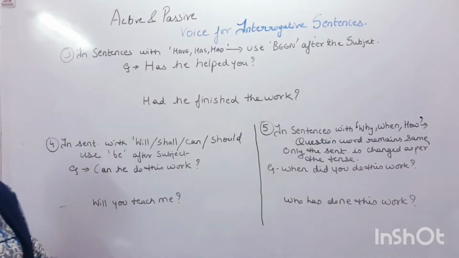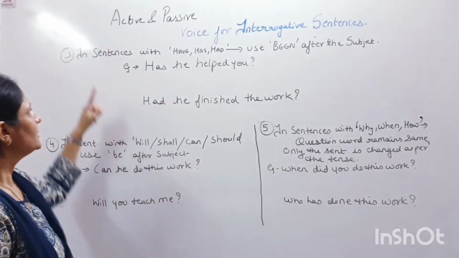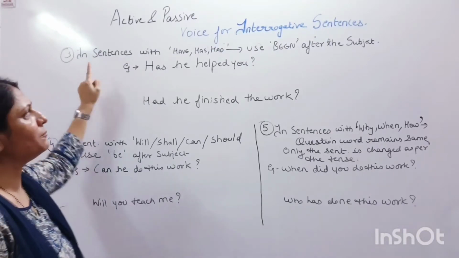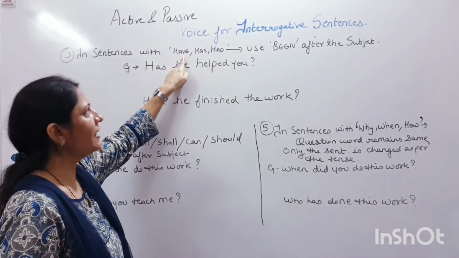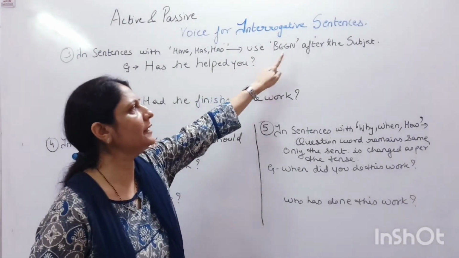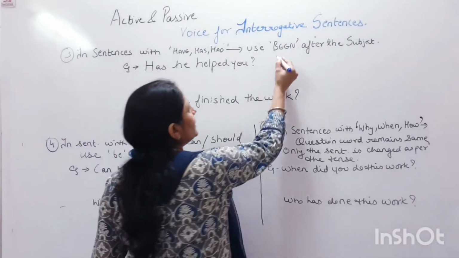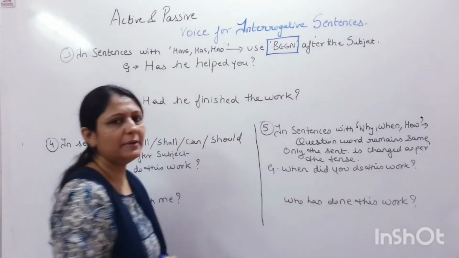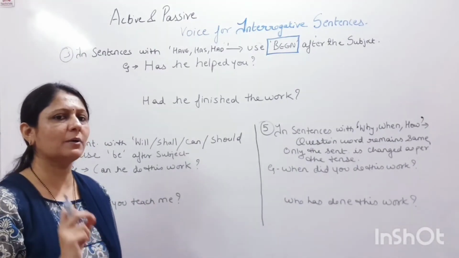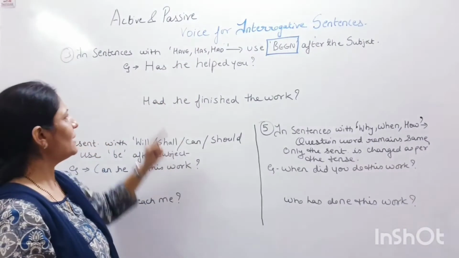Okay. Coming to some more rules of active and passive voice for interrogative sentences. The third rule is when you have an interrogative sentence that begins with the helping verb have, has or had, we always use the word been after the subject. You just need to remember what is added over here. The word been is always added in the interrogative sentence when it begins with the helping verb have, has and had. Let's see the example.